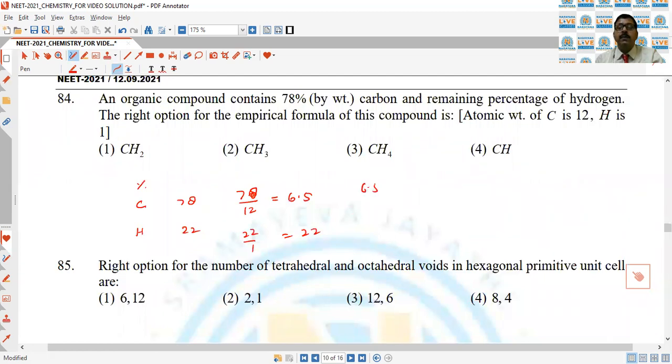So 22 by 6.5 is around 3.3, so approximately you get 3. That is why second is the correct answer.